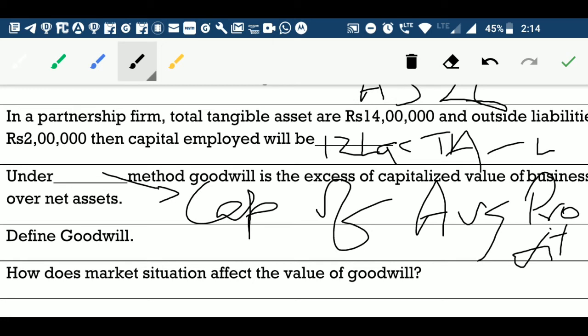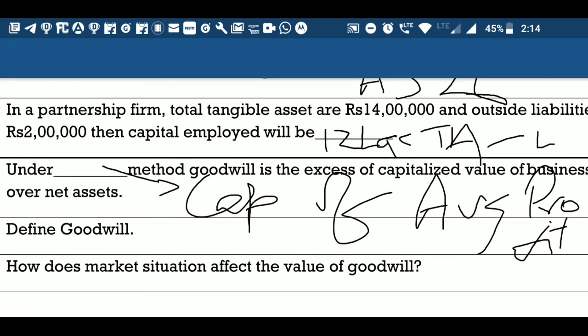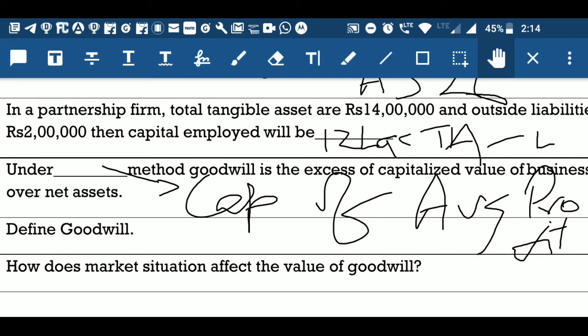The next, define goodwill. Again, if you remember the definition of goodwill, it says that goodwill is defined as an intangible asset which benefits a businessman in enhancing his business profit in normal circumstances. It means it gives exceptional capacity to a business to make more profit in normal situation.